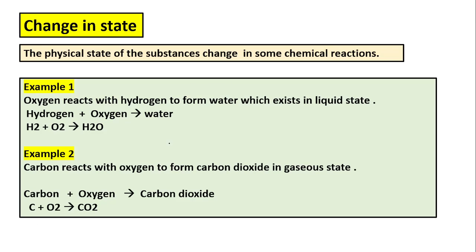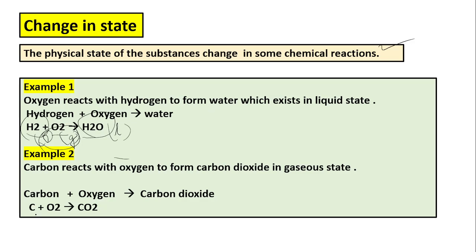Next, the first one, change in state. The physical state of the substance changes in some chemical reactions. Look at example number one. In this case, H2 plus O2 gives H2O. In this reaction, hydrogen exists in gaseous state, oxygen also exists in gaseous state, but the water that is produced exists in liquid state. That means the gaseous substances are converted into liquid state. So in this example, we can say that the state of the reactant has changed.